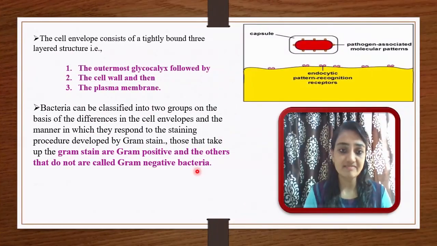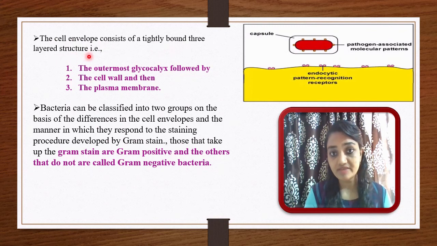So in this way we can say a cell envelope consists of a tightly bound three-layered structure, which we have already discussed in the previous slide. The outermost is the glycocalyx, also called the capsule, followed by the cell wall, and the innermost is the plasma membrane. These three layers will be found in any prokaryotic cell, especially in bacteria.